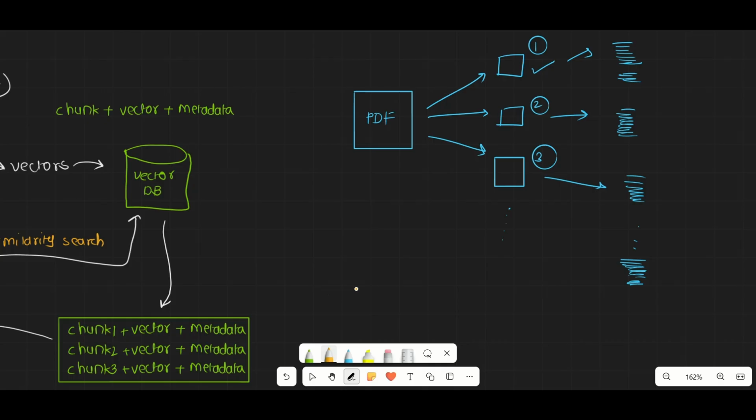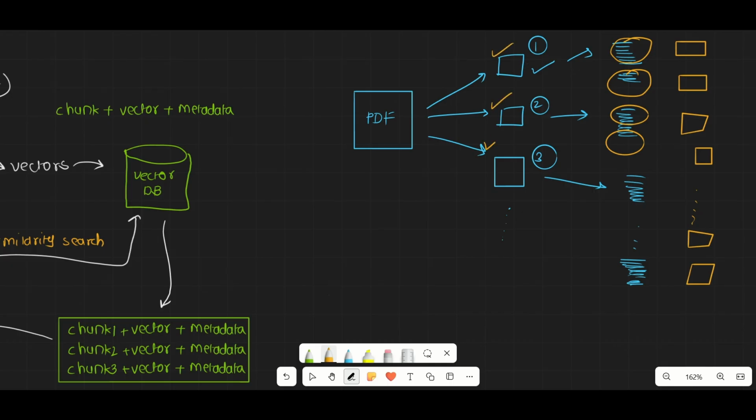For example, you say, I want to create chunks, and each chunk will have 500 words. So you pick the first 500 words and treat it as a chunk. Then you pick the next 500 words, treat it as a chunk. You pick the next 500 words, treat it as a chunk. Then again the next 500 words, treat it as a chunk. So this is how you perform chunking. You can perform chunking page by page, character by character, or word by word. Here we are considering 500 words as one chunk, or you can even perform chunking paragraph by paragraph, anything. Okay, understood this much?